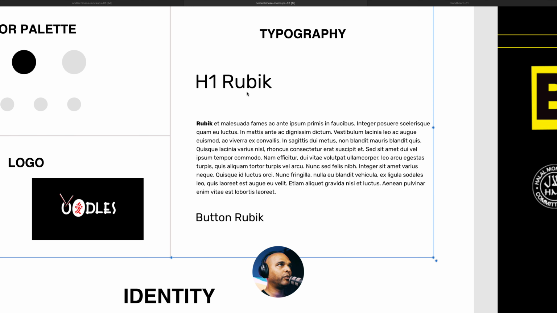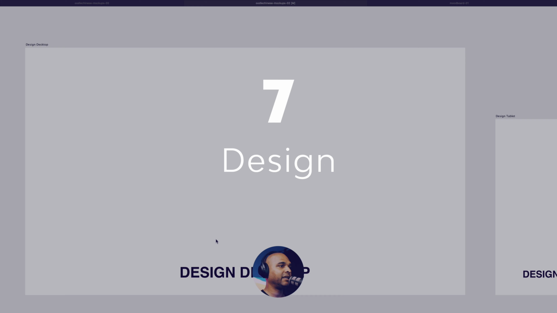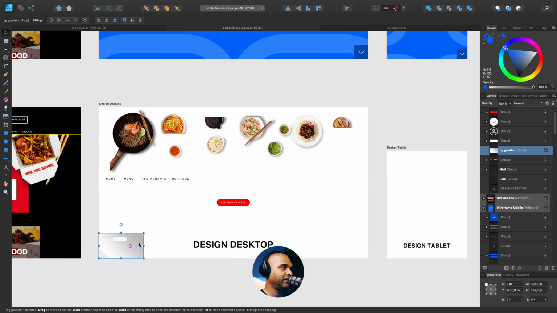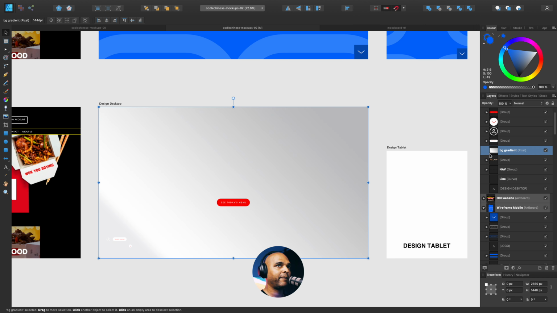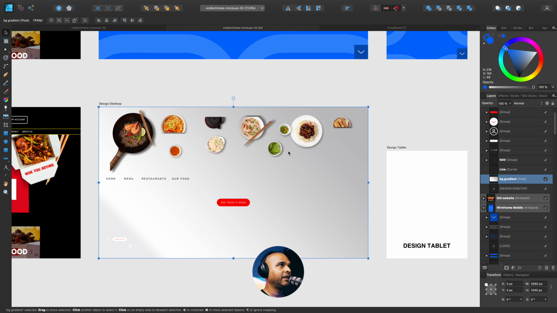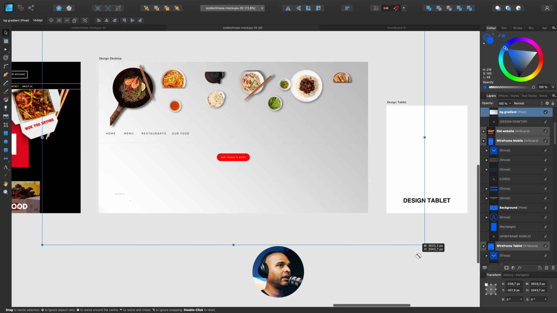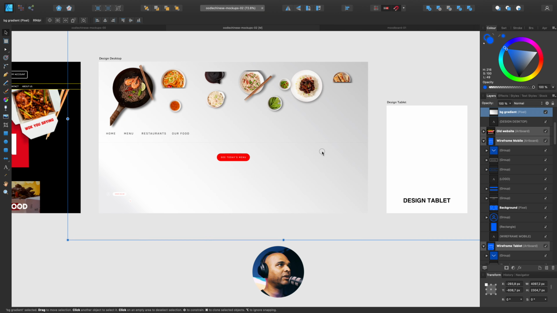Now for the typography, we're going to use Rubik, which is a Google font, so it's going to make it easier down the line. Next, it's finally time to start designing. So let's go into editing mode, and I'm just going to paste the assets. First of all, let me take the background and I'm going to scale it up, and I'm just going to make sure that it's behind everything. And now I can start designing. This is a bit too dark for the background. So what I can do is start dragging and scaling up. I can just change the shade because it's a gradient. I want it to be lighter.